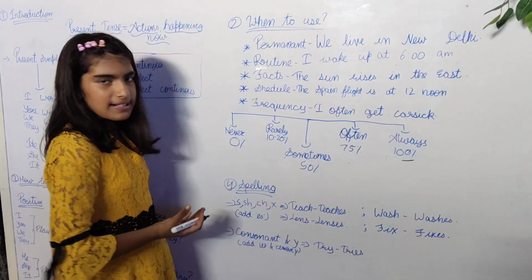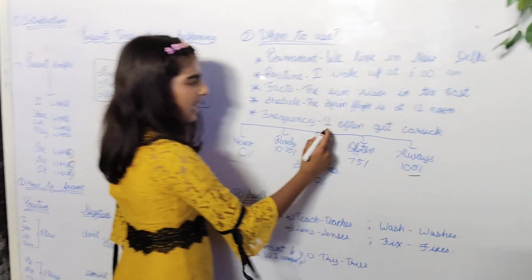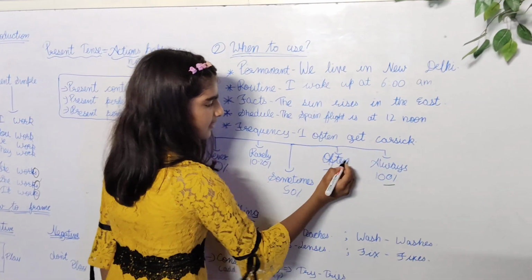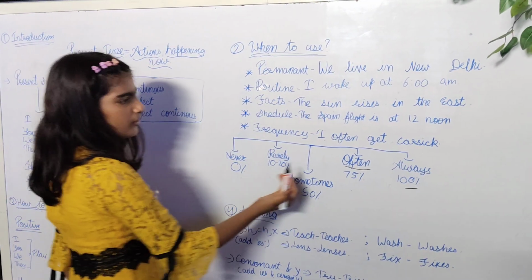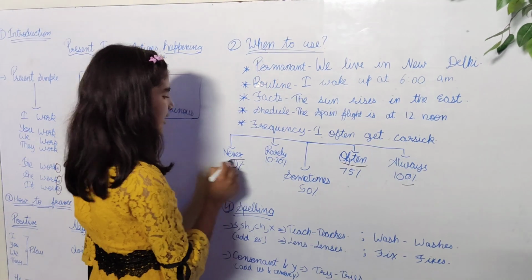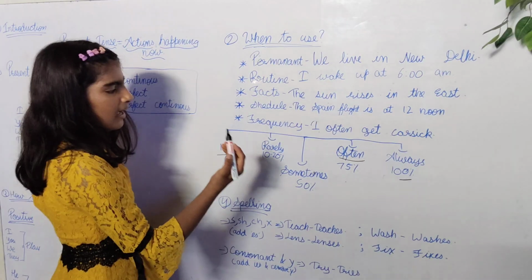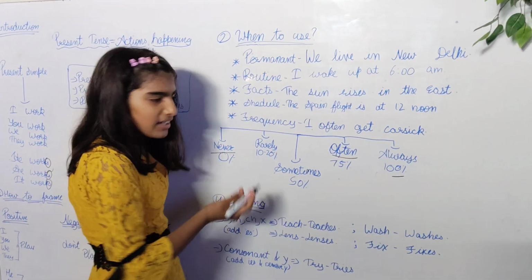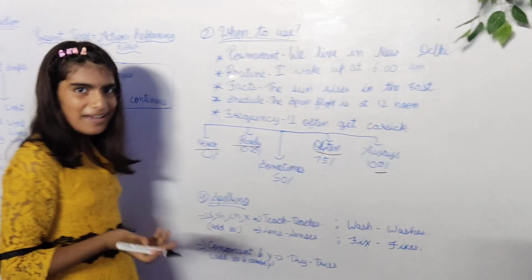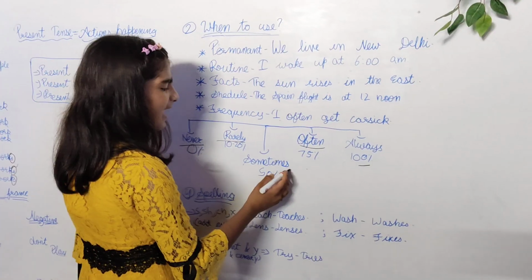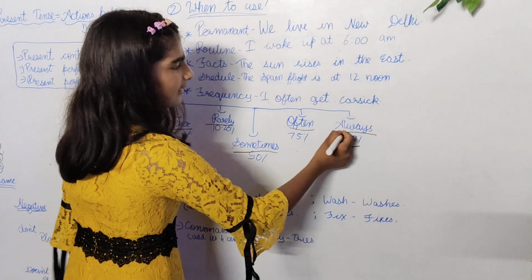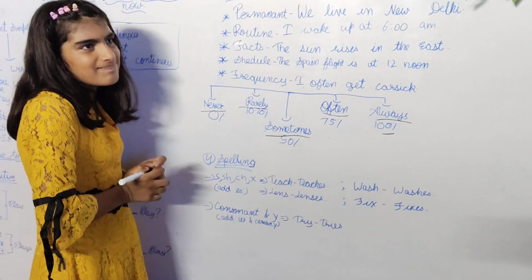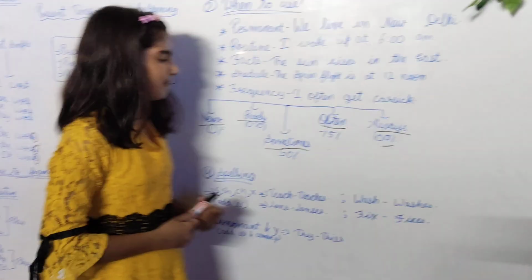So let's make some sentences. Let's frame some sentences. I often get car sick. I used often. I never use the car. Never, 0% of the time. I rarely eat chocolate because it's bad for our teeth. I sometimes water the plants. And I always attend my class.